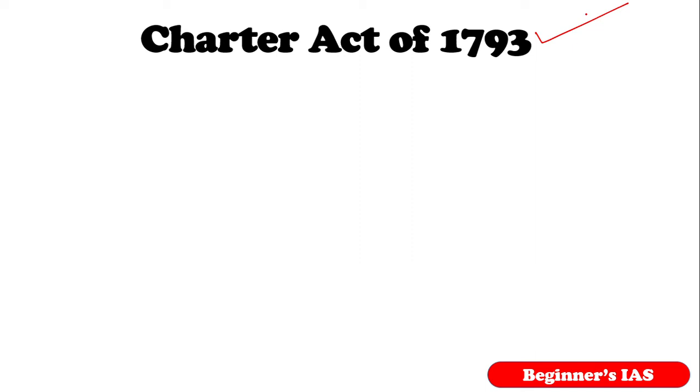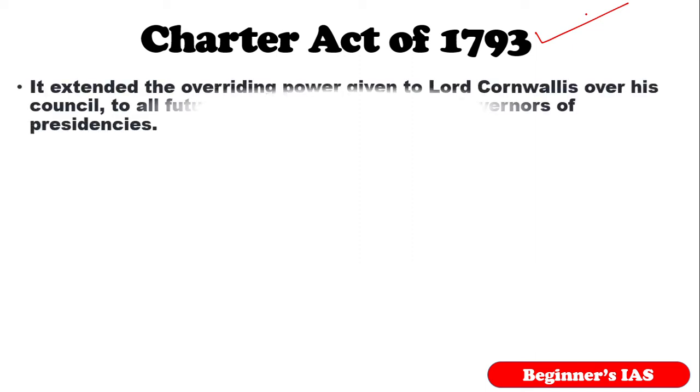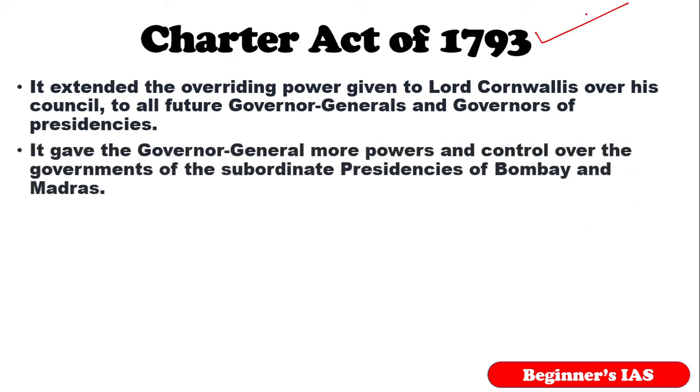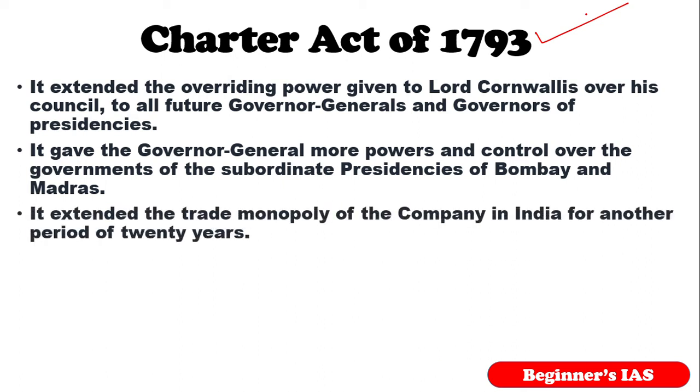It established overriding powers given to Lord Cornwallis over his council, to all the future governor generals and all the governors of presidencies, which means the governor general and then the presidencies, in the sense the Madras presidency, the Bombay presidency and the Calcutta presidency. And also it gave the governor general more powers to control the governments of the subordinate presidencies, which means the presidencies of Bombay and Madras. And also it extended the trade monopoly of the company in India for another period of 20 years.